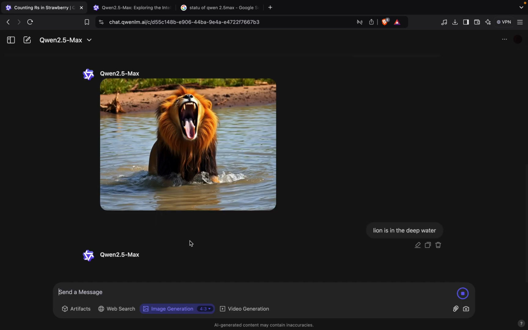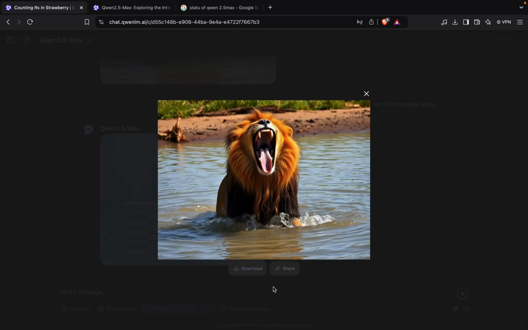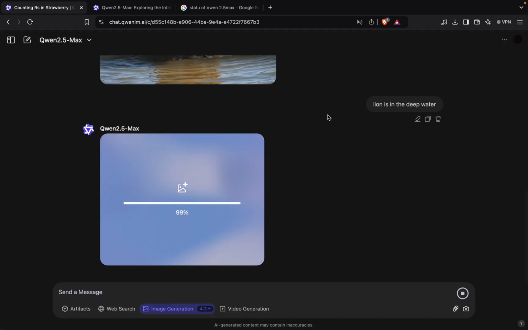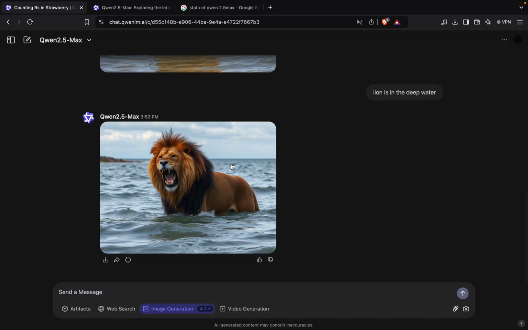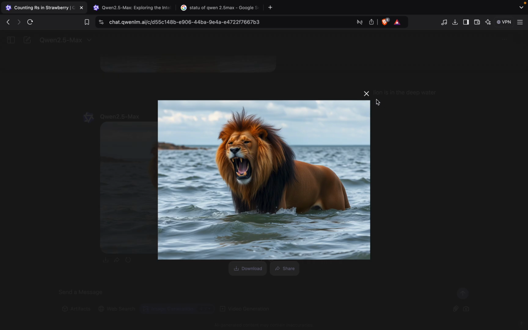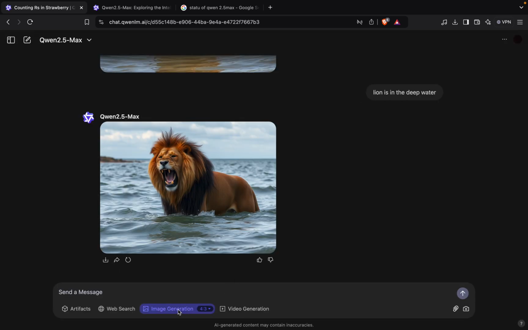It has generated a very good image, we can say. From here you can download it also, and you can share from here. Okay, very good result, we can say.